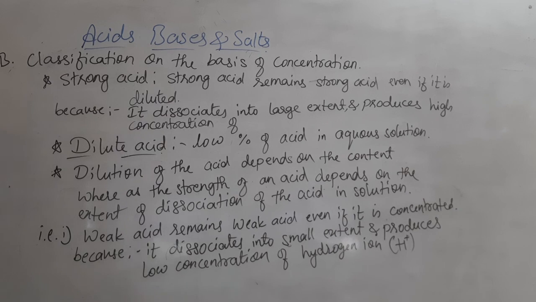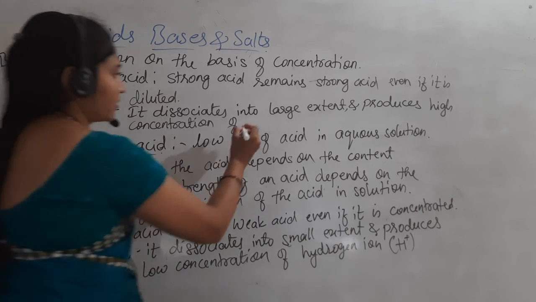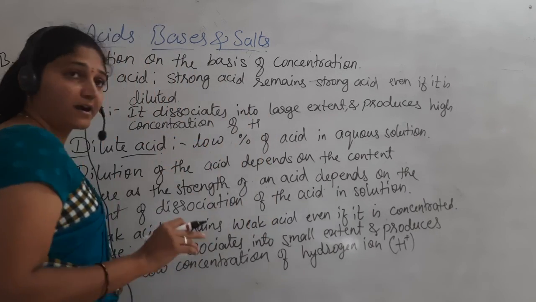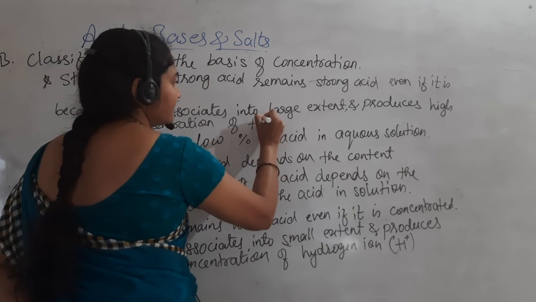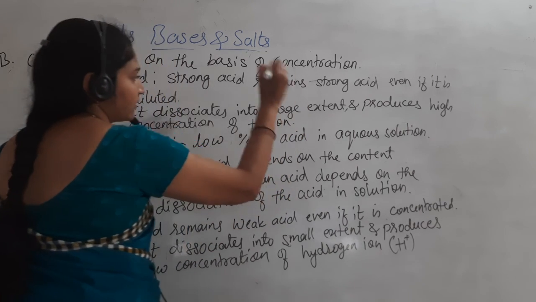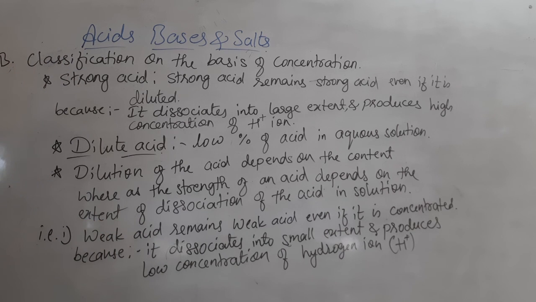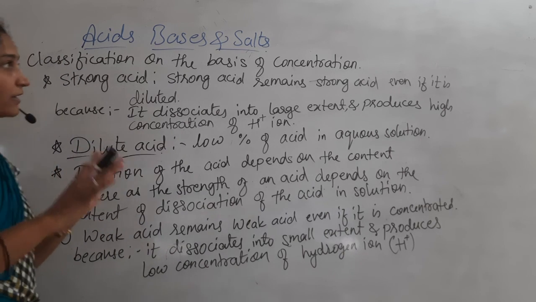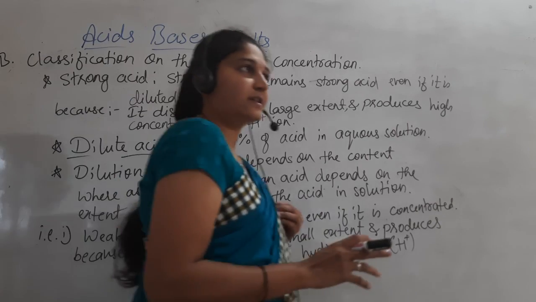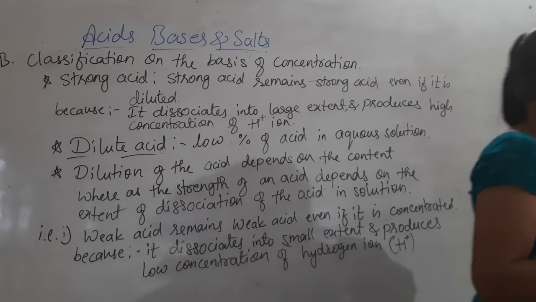High concentration of hydrogen ion. We know that for acid there is H plus ion, of hydrogen. Okay. So here, on the basis of concentration, again 2 points we have to remember.